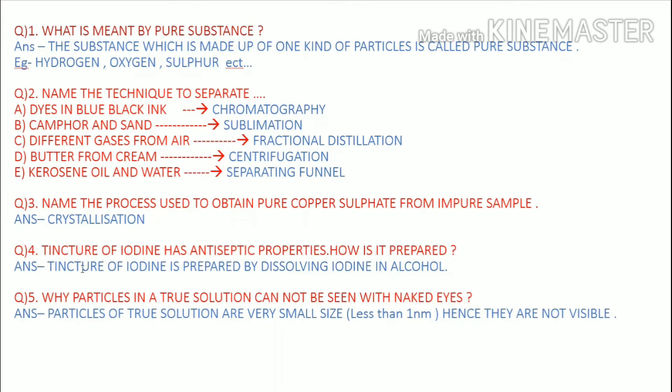Next, the third question: name the process used to obtain pure copper sulfate from an impure sample. In which process do we get pure copper sulfate from an impure sample? The answer is crystallization. In the crystallization process, we get pure copper sulfate crystals.